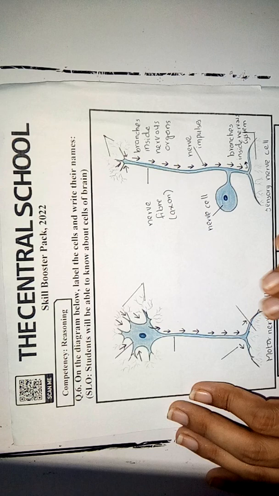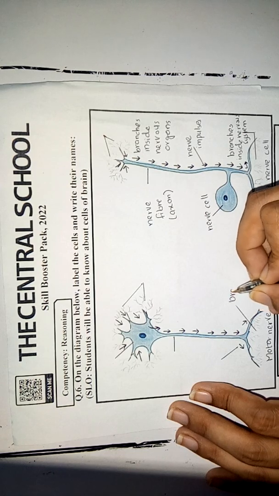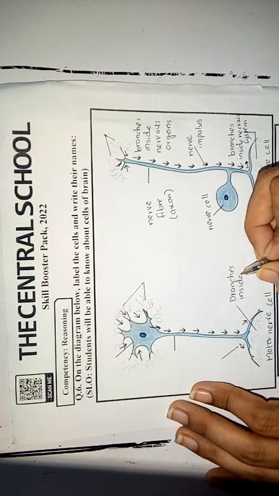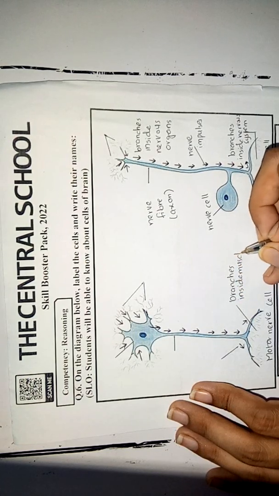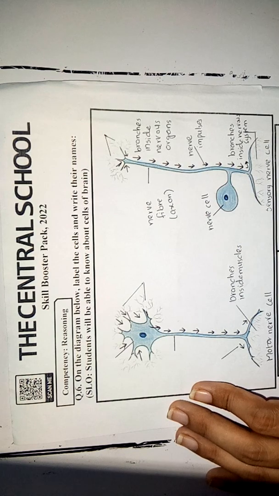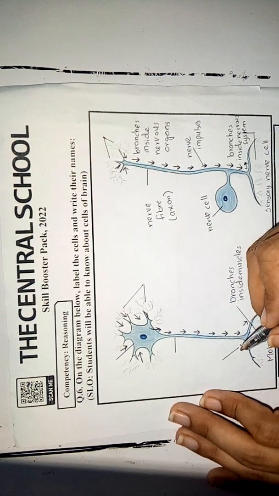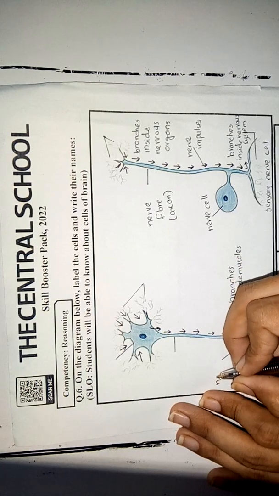Now we label the different parts of the motor nerve cell. So starting from the branches inside the muscles. So these are the branches inside muscles. Students, these arrows again show the nerve impulses.